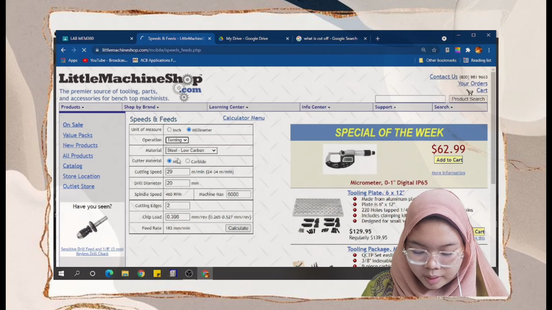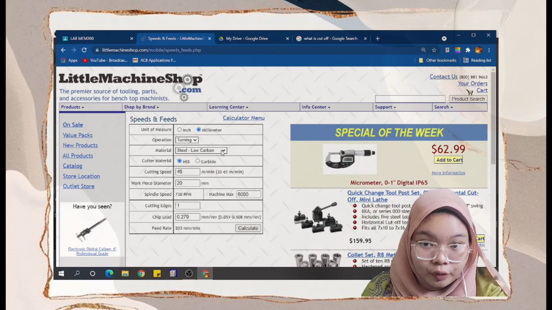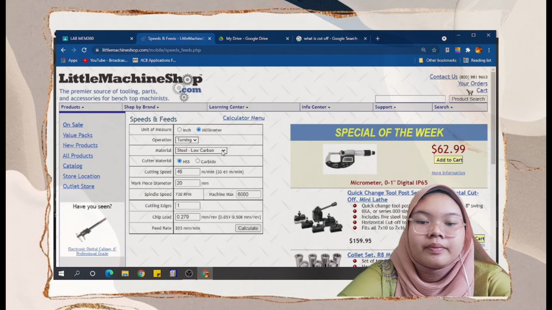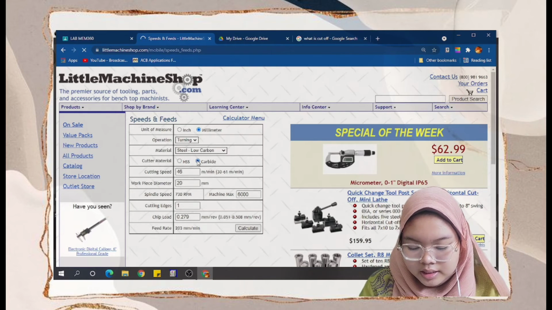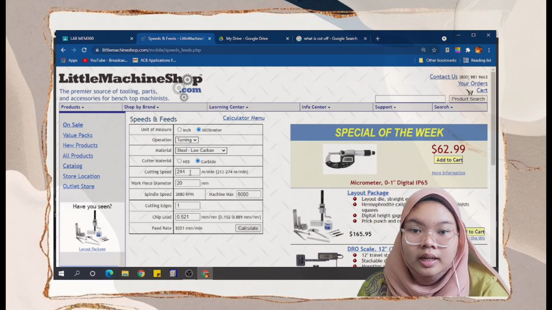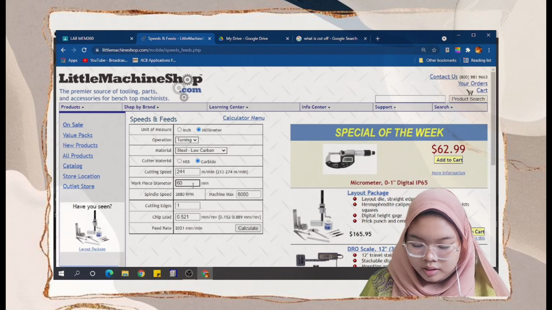The cutting speed is 244. The workpiece diameter is 60. The machine max is 6,000. The cutting edges is 1. So I will calculate to get the chip load, feed rate, and spindle speed.